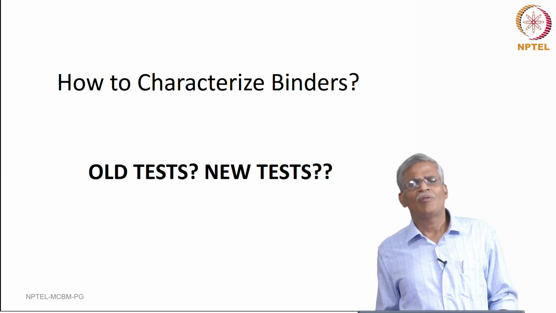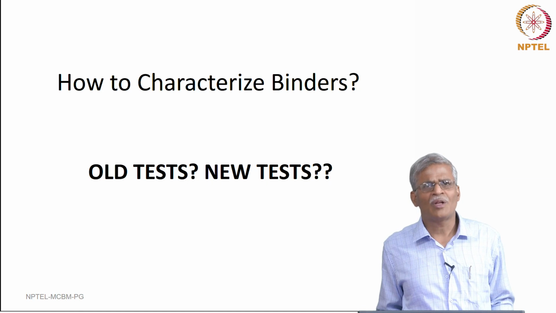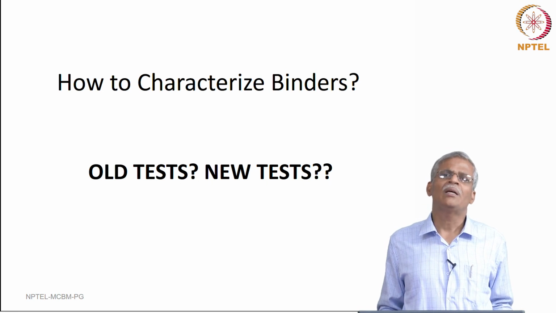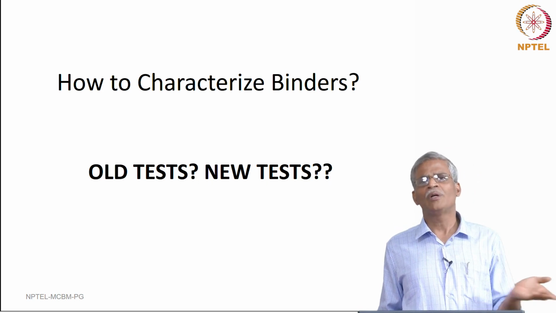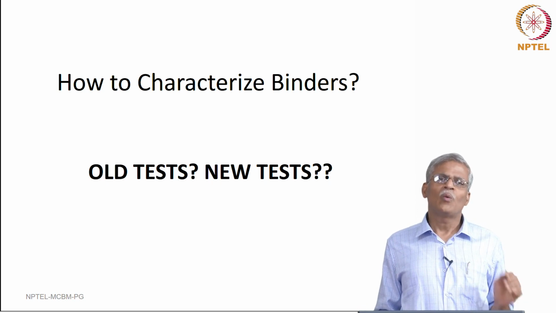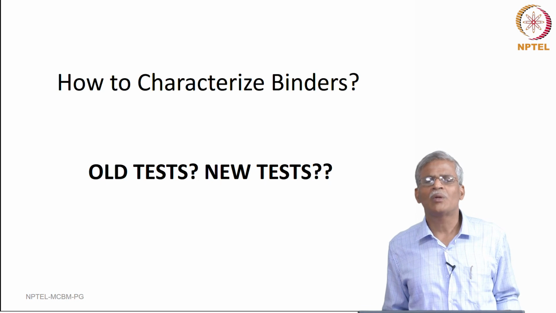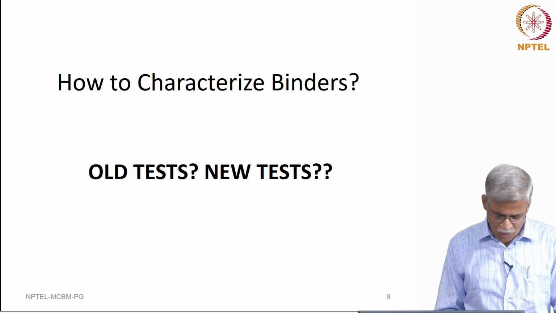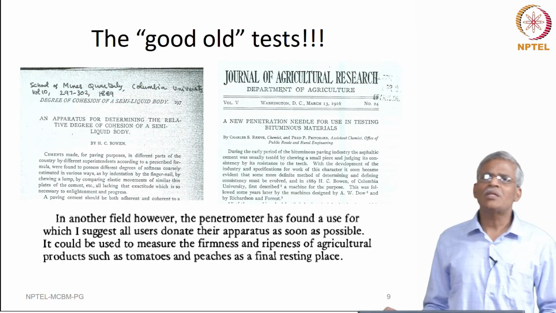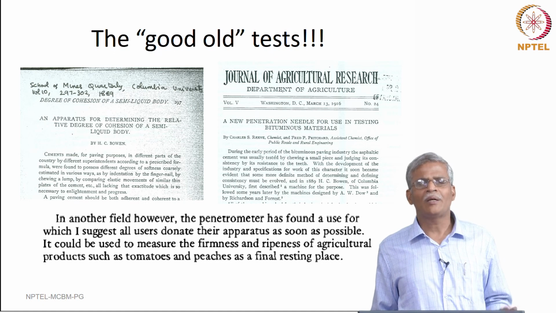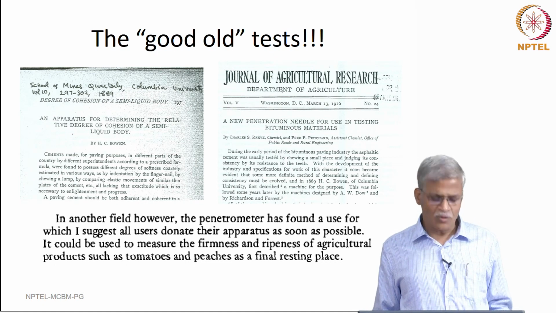All of you are familiar with the penetration test, softening point test, ductility, viscosity at 60, viscosity at 135 degrees centigrade. You are also familiar with some new tests that will be discussed in detail in this course. So, what is the sanctity of the old test? What is the sanctity of the new test? Why do we even need some new test, right? So, these are some of the original papers that were published related to some of the old tests for bitumen.